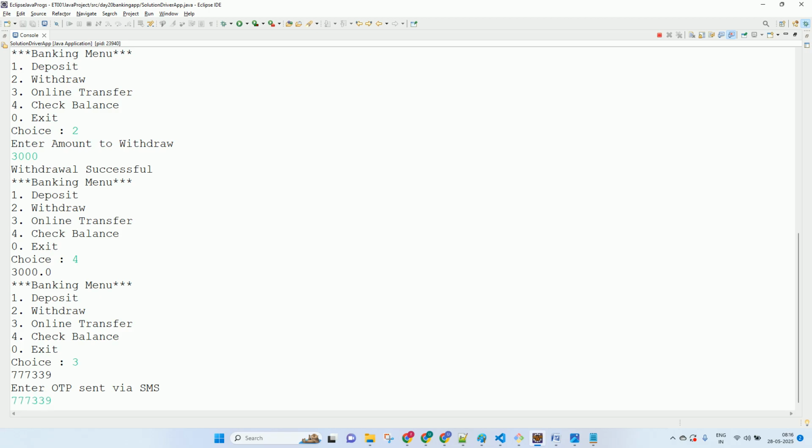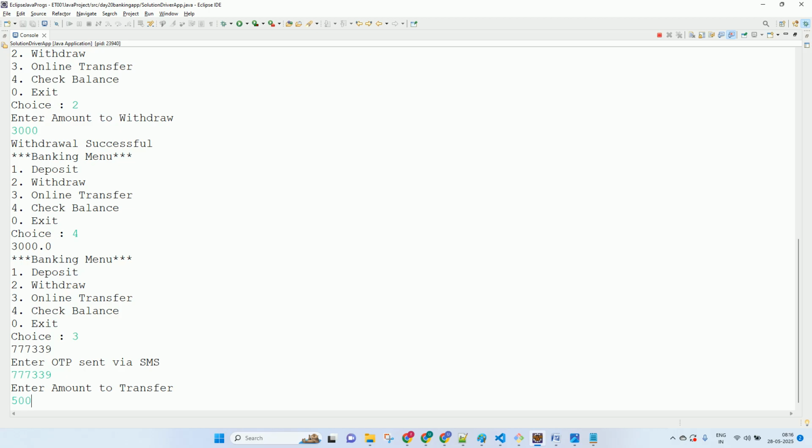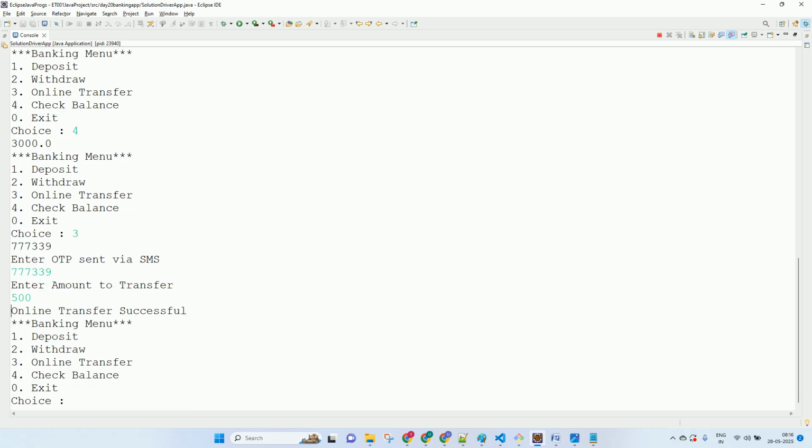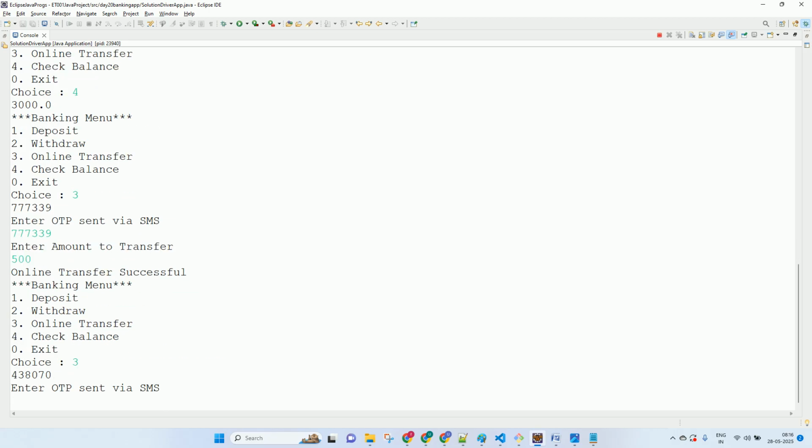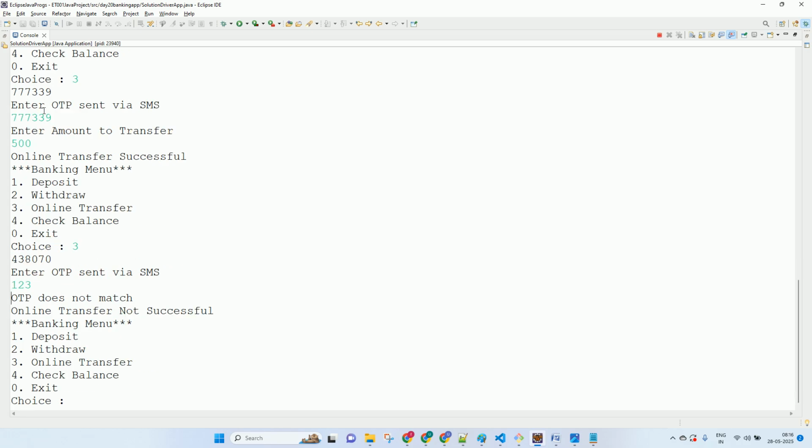Check balance. Okay, oh sorry, again I thought check balance was 3. Okay, let's enter an invalid OTP. It says OTP does not match, unsuccessful, and let's now check the balance. Balance is 2,500. Make sense?